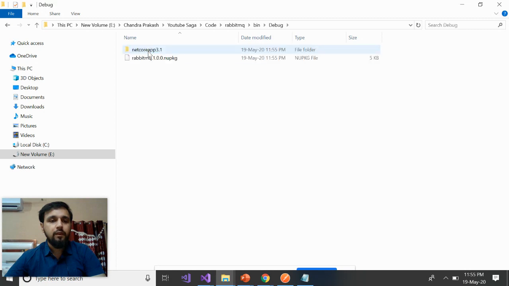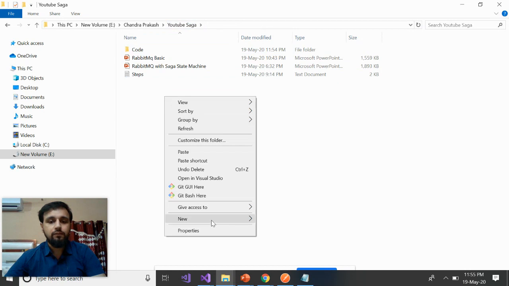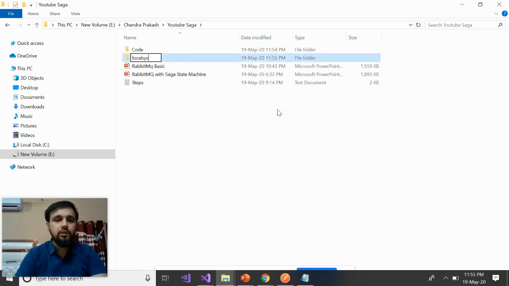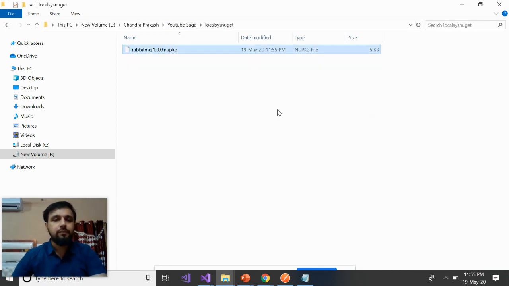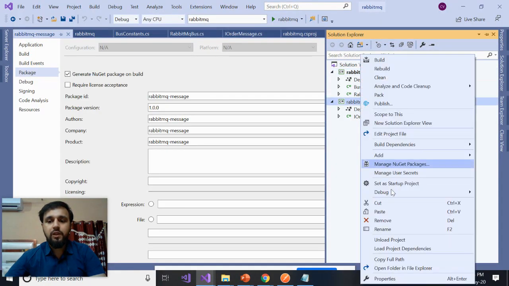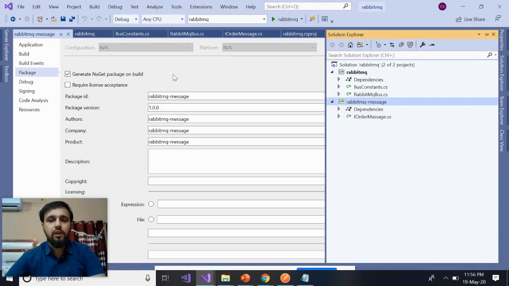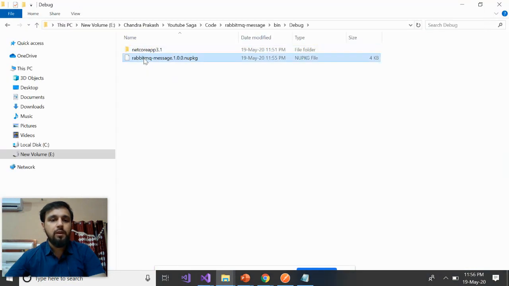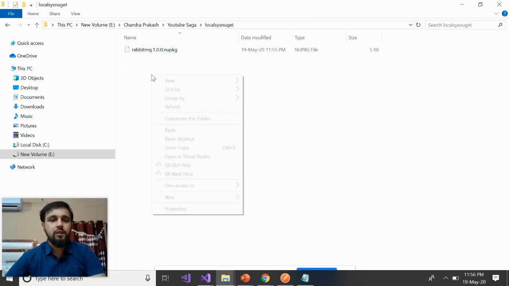So in the bin, in the Debug, here you are. In the YouTube Saga folder, maybe here, I can create a new folder and name it local system NuGets. You can name it anything. So this is RabbitMQ 1.0. Now similarly, for the RabbitMQ message project, go into the bin, Debug, copy the NuGet package, and paste it here. So now you have the NuGet packages.